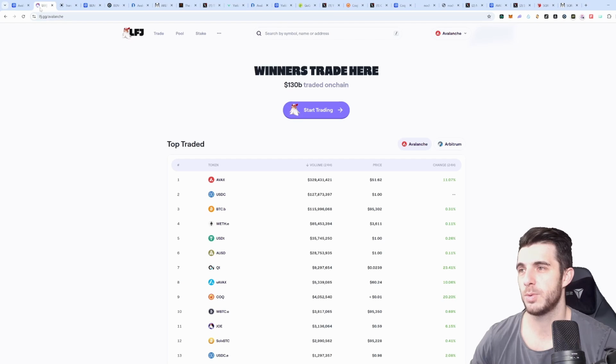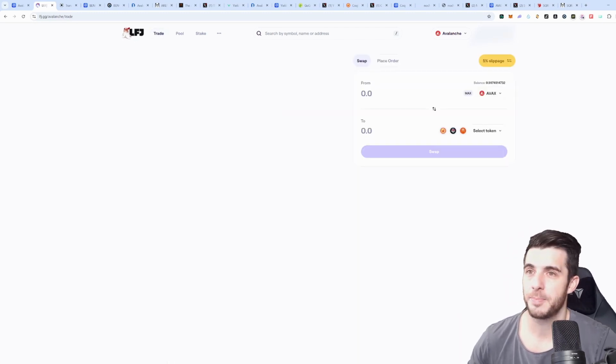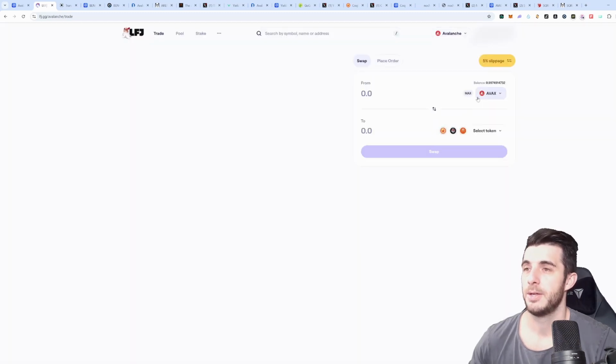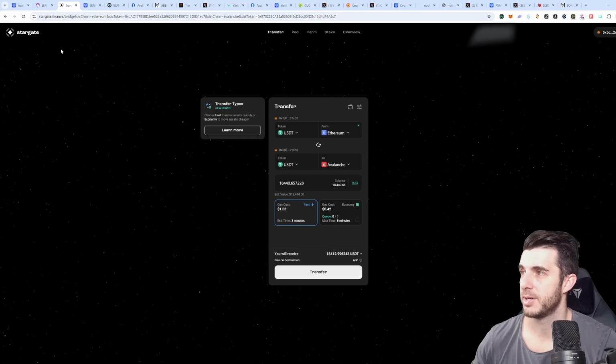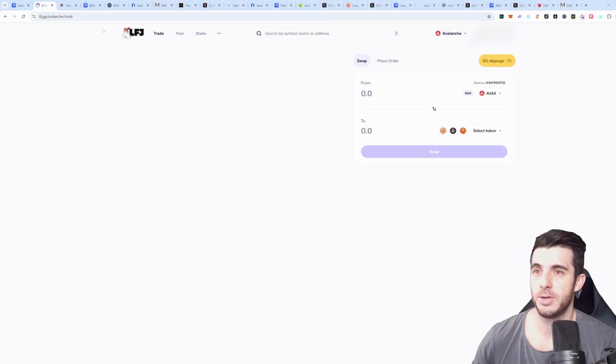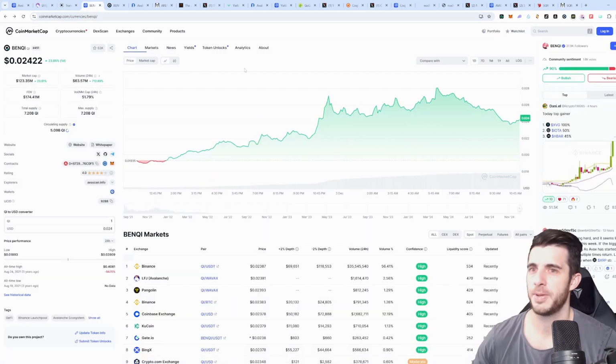So the main DEX you want to be using on Avalanche, and the one you'll see on CoinMarketCap that it's linked to the most, is LFJ. Here you just click on trade and then you type in your contract address or just select a token. You can see here, really straightforward. This is the DEX that you want to be using. So to recap on how to get started, set up your MetaMask, fund it with bridging via Stargate or withdrawing from a centralized exchange, and then to trade, you want to go on LFJ. So it's really straightforward to get started, nothing crazy.